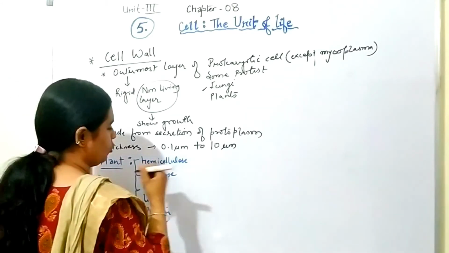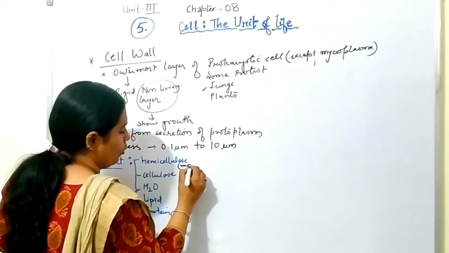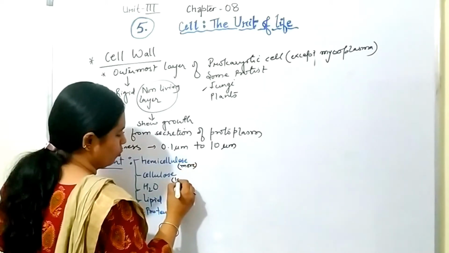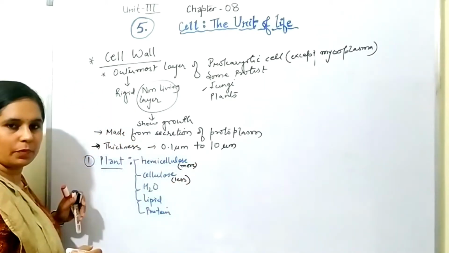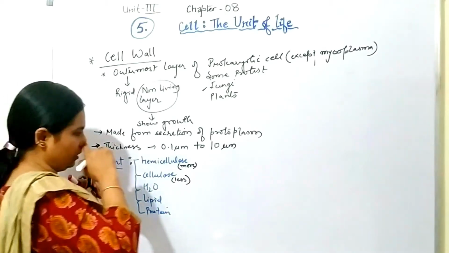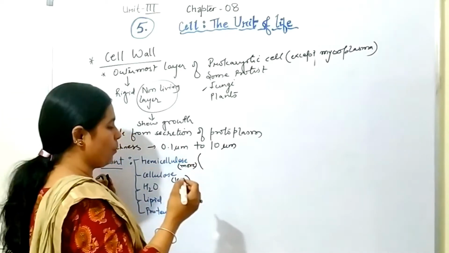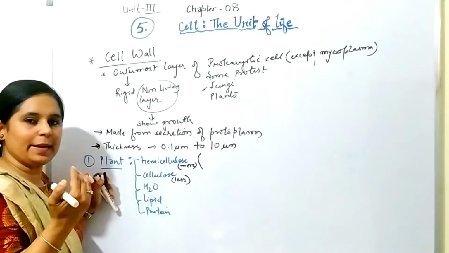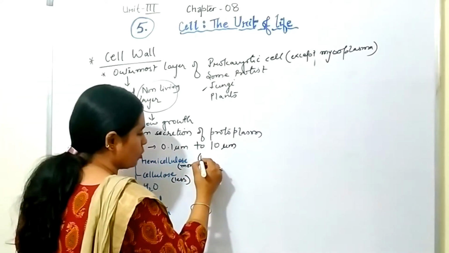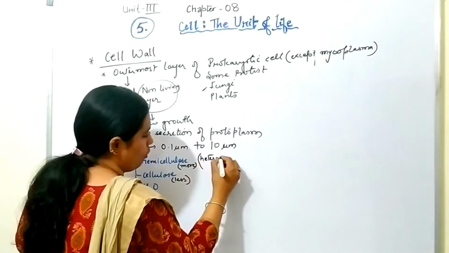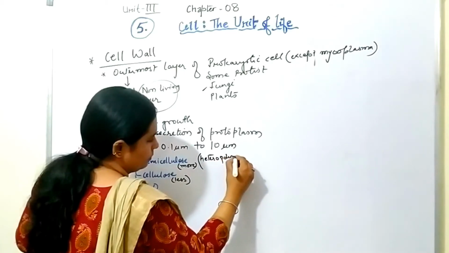This hemicellulose is in more amount as compared to the cellulose. Now what is hemicellulose? Hemicellulose is made up of 4 different chemicals, that is why it is called as heteropolymer.